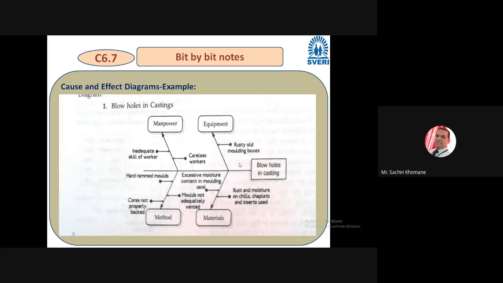Okay, in the chat box you have to put any effect. You understood the meaning of effect slash problem? Effect and problem are the same thing. And why that effect is happening, or why that problem is arising, is due to certain causes. So what you have to write in the chat box is one main cause, any one cause. You can consider manpower as one cause, or equipment, method, material, any one cause you can identify, and you have to write one sub cause for that problem. Okay, I hope you understood this task which I have given you.